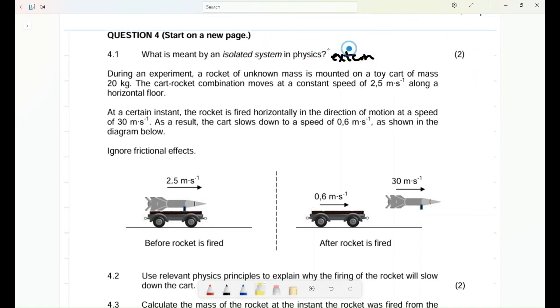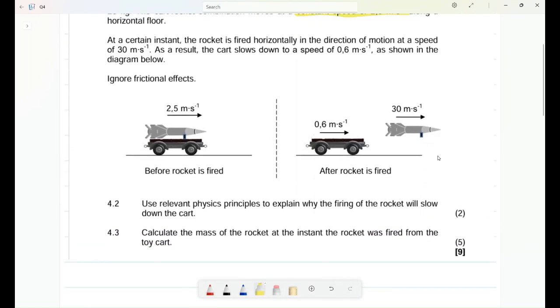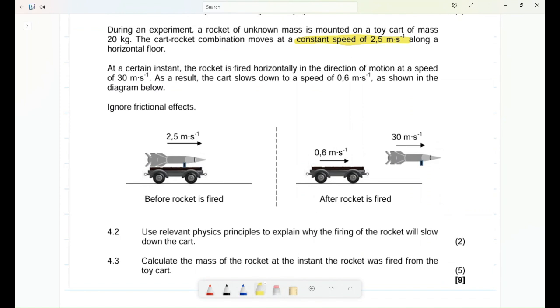Now let's move on. During an experiment, a rocket of unknown mass is mounted on a toy car of mass 20 kg. The rocket and car combination moves at a constant speed of 2.5 meters per second along a horizontal floor. After a certain instant, the rocket is fired horizontally in the direction of motion at a speed of 30 meters per second. As a result, the car slows down to a speed of 0.6 meters per second.